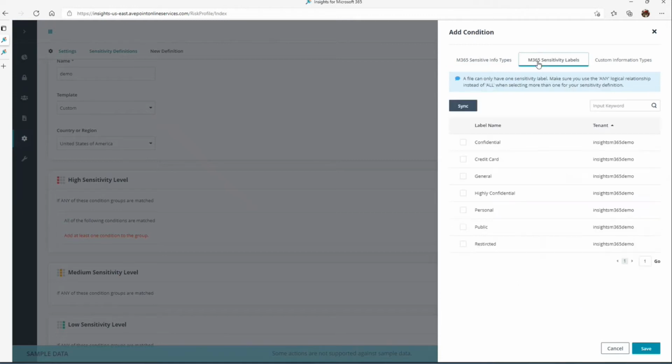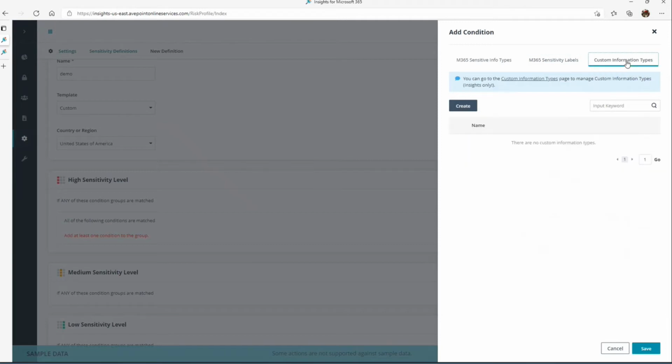Or you can leverage your sensitivity labels that you have configured in your security and compliance center. And so Insights is able to sync and see those from your tenancy and be able to use those to aggregate where the risk is found based upon that label definition where it's been applied to a file or a site. And the other option is you can build your own custom info types, similar to the out-of-the-box ones here.